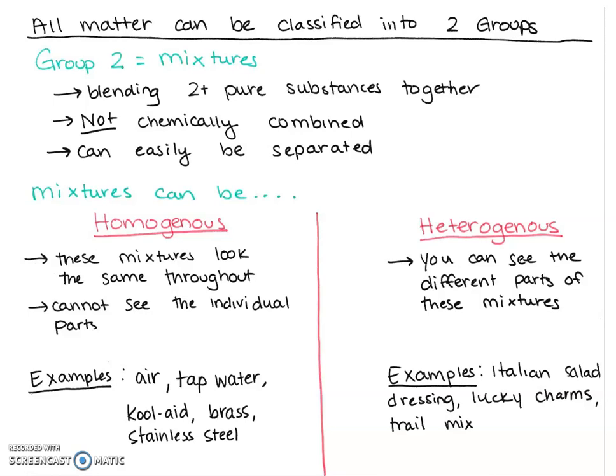So whenever we're talking about mixtures, we're talking about one of two types. Either a homogeneous mixture where I can't see the difference, everything when I look at it looks the same, or heterogeneous, I can see the different parts.